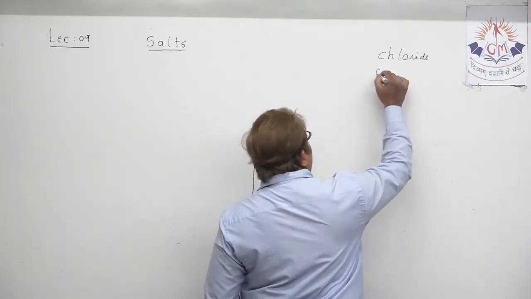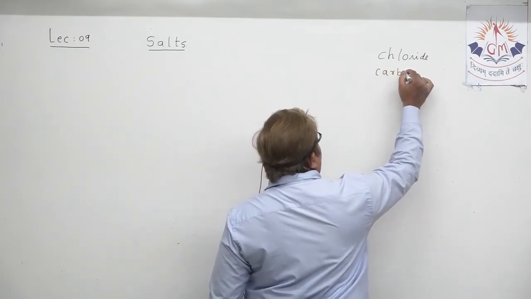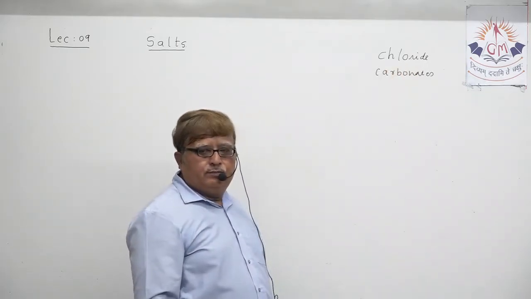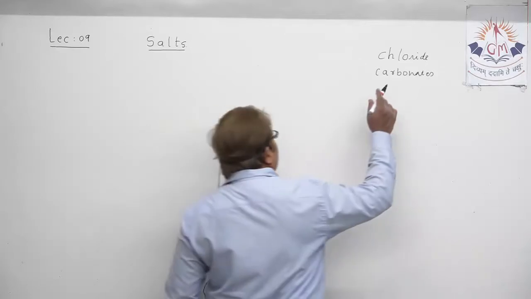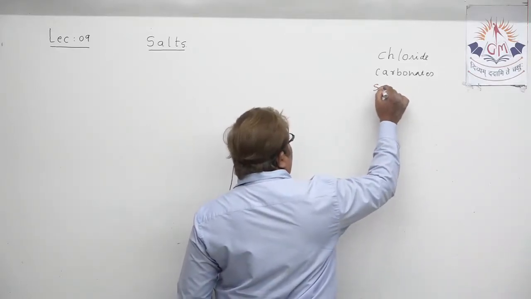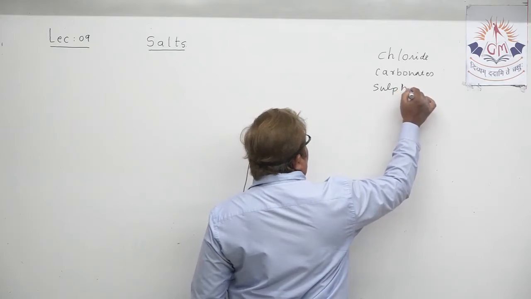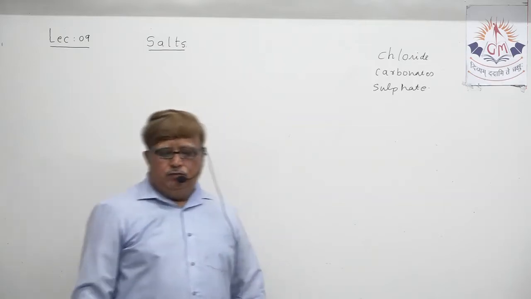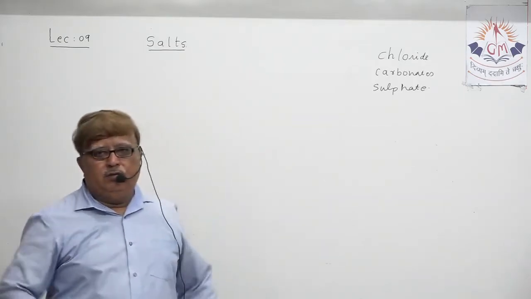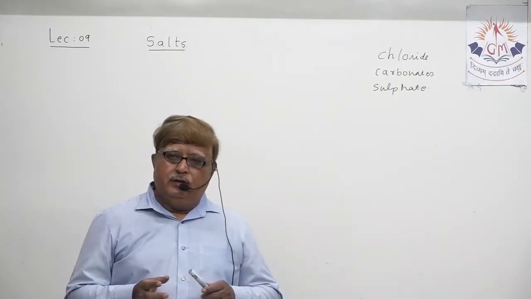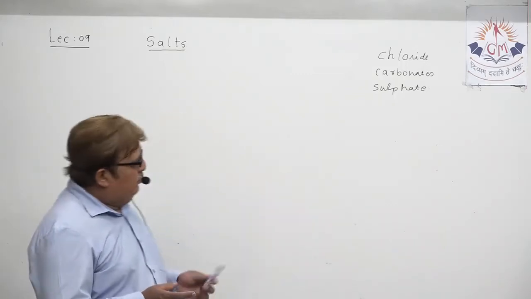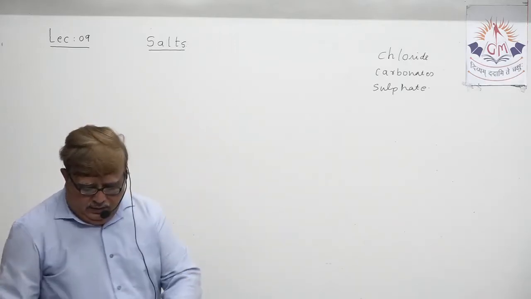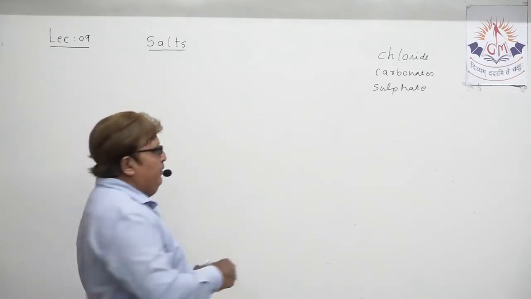Whenever you speak the name of any compound and at the end there is carbonate, that means they are salt. When you speak of any chemical compound and at the end you say sulfate, that means they are also salt. So when you speak the name of any compound, and if the name ends with either chloride, sulfate, or carbonate, that means they are salt. You understood one thing? By this name they end, that means they are salt.